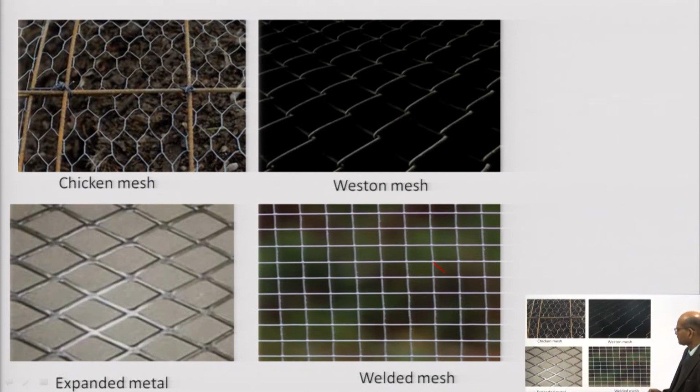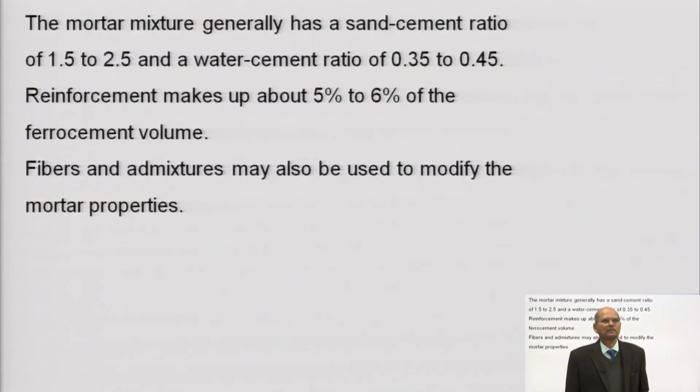Then we have this expanded metal mesh, and this is a welded mesh. So, this comes in different diameters. Depending on the requirement, you can select the mesh. Okay.